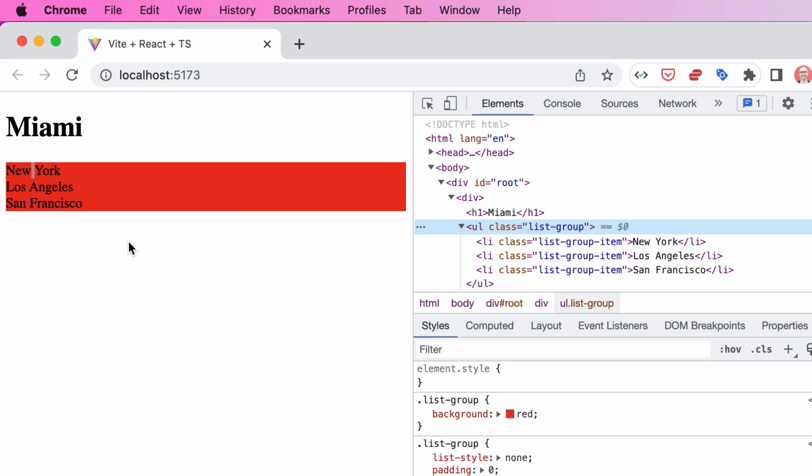This is the problem that CSS modules try to solve. A CSS module is a CSS file in which all class names are scoped locally, just like a JavaScript module. So they allow us to use the same CSS class name in different files without worrying about name clashes. Let me show you how we can use them.